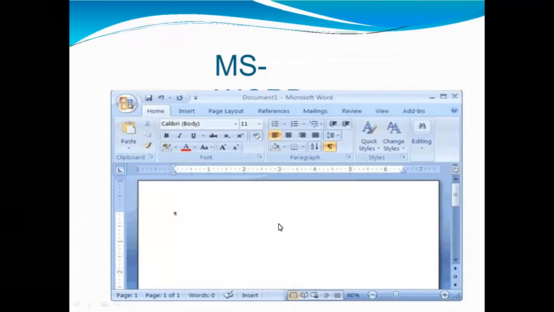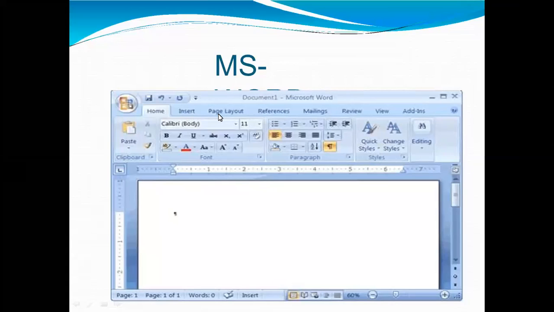Now come to the features of MS Word. The first feature is Home. This has options like font color, font size, font style, alignment, bullets, and line spacing.